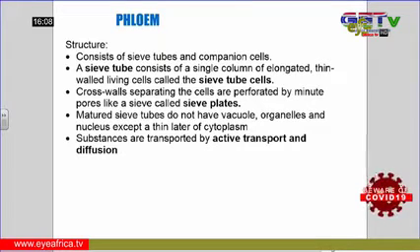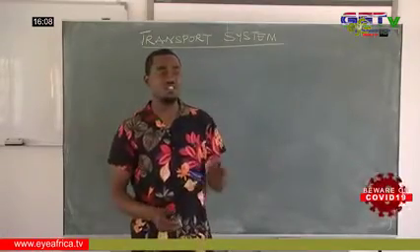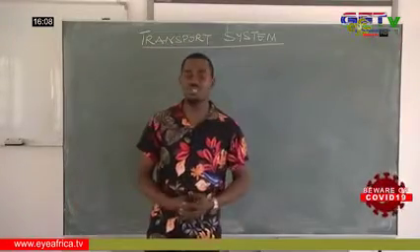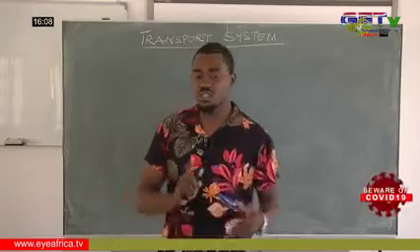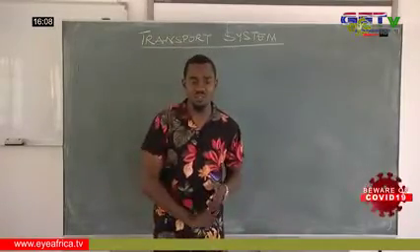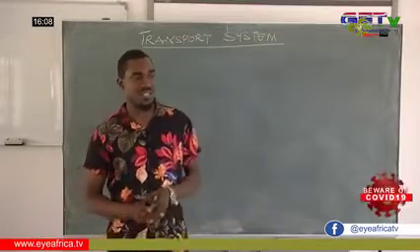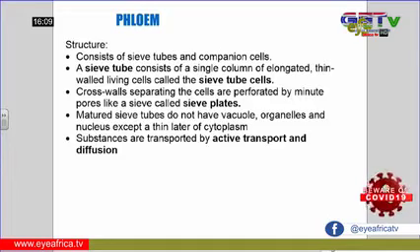A sieve tube consists of a single column of elongated thin-walled living cells, which we call sieve tube cells. Now looking at the cross walls separating the cells, they are perforated. That is, they have tiny holes in them, minute pores, which we call the sieve plates. The mature sieve tubes do not have vacuoles, organelles, or nucleus, except a thin layer of cytoplasm. Then substances are transported in the phloem by active transport and simple diffusion.